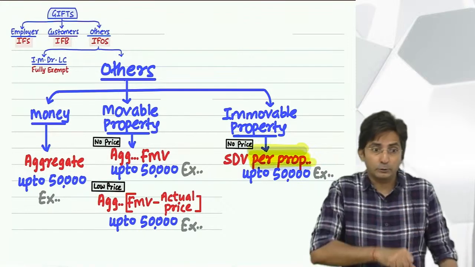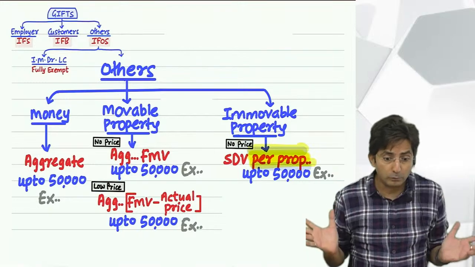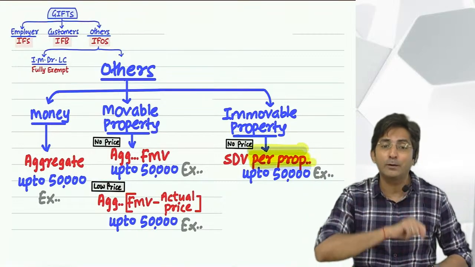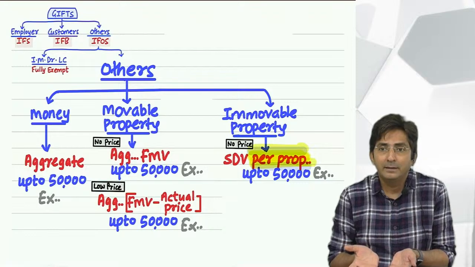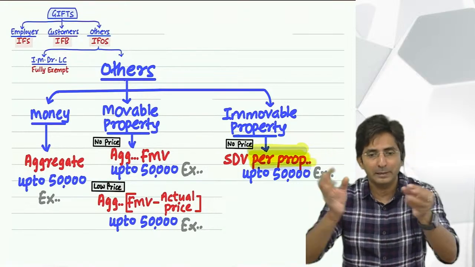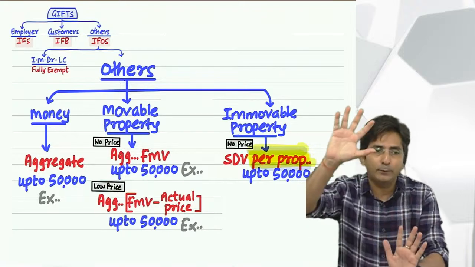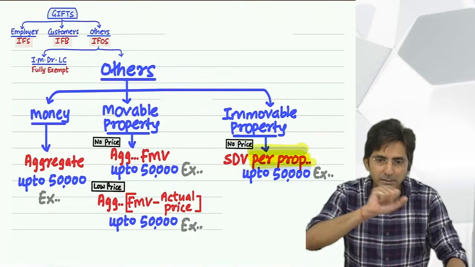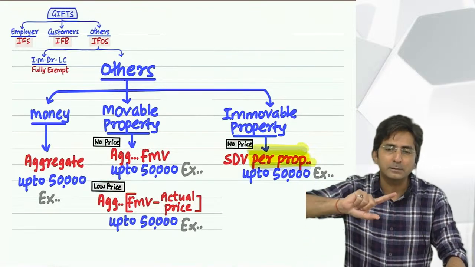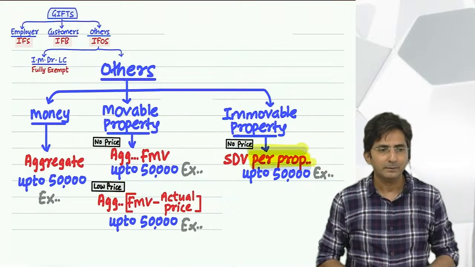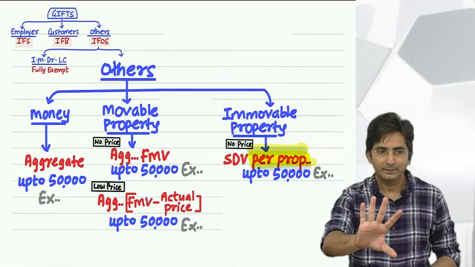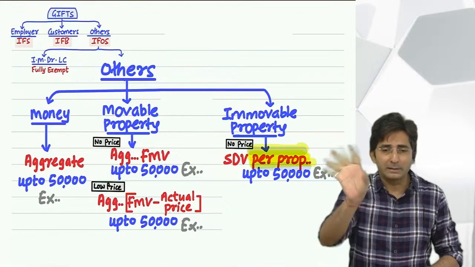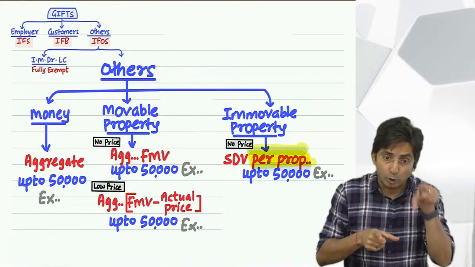But if you stick to 50,000, you will feel the difference of 1 crore is above 50,000, so the government will tax. But don't you think it will be unfair? Yes, because this is normal bargaining. If you are buying land of 50 crores, you will do a little negotiation, and if you make that 50 crore deal at 49 crores, it is very natural. In such a case, what should you see? If the difference is not more than 10%, it is natural bargaining, then the government will not tax you. What did I say? If the difference is not more than 10%. 10% of what? The actual price which you are paying.